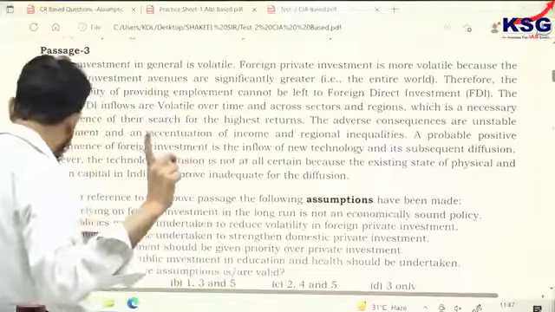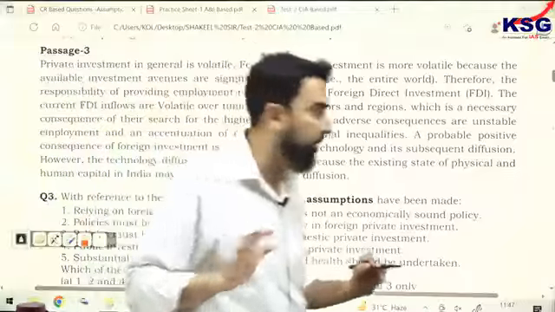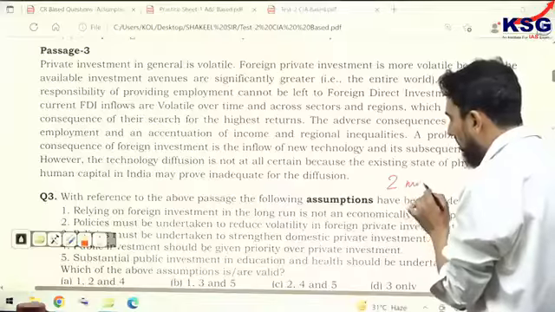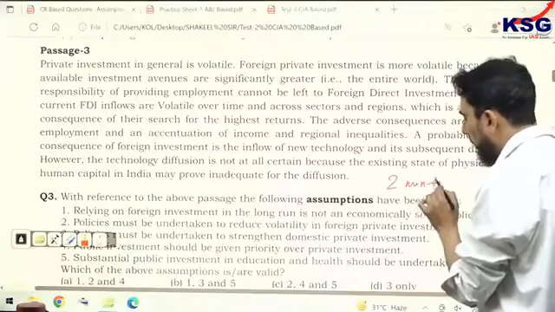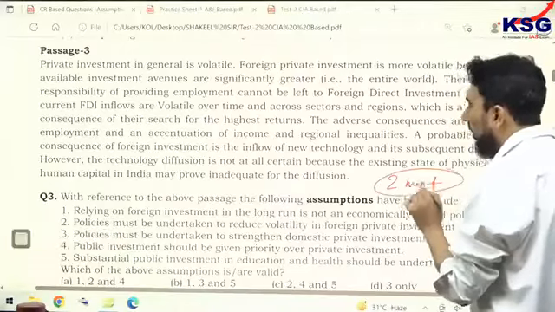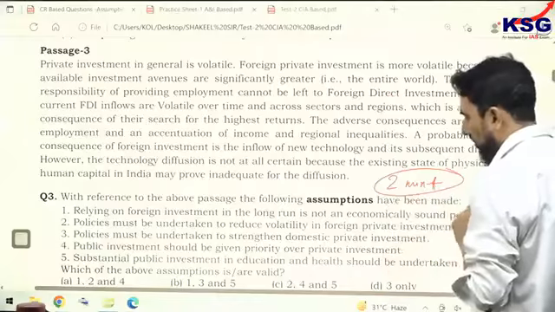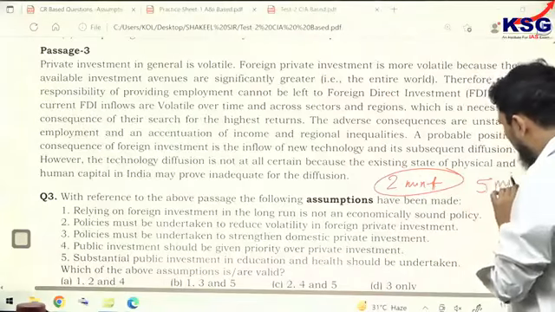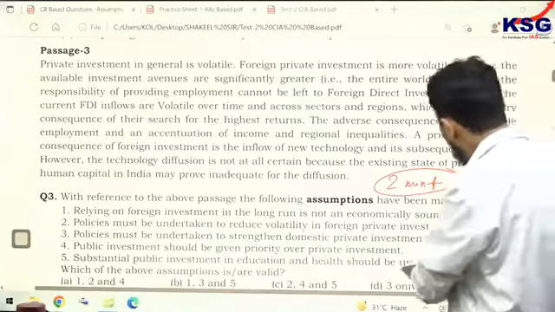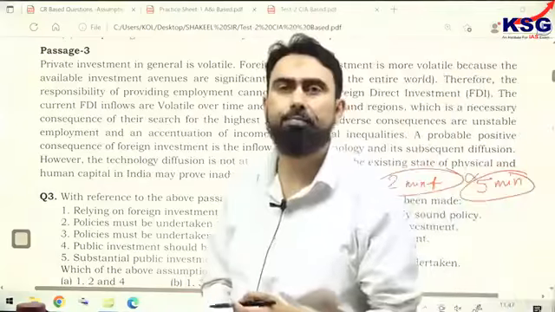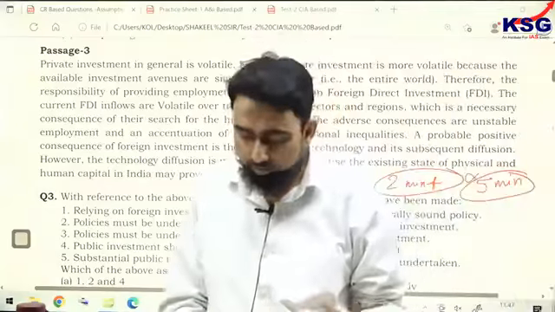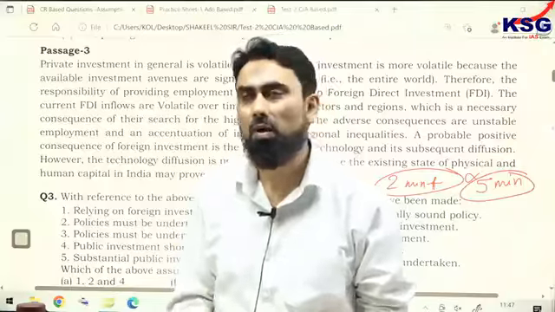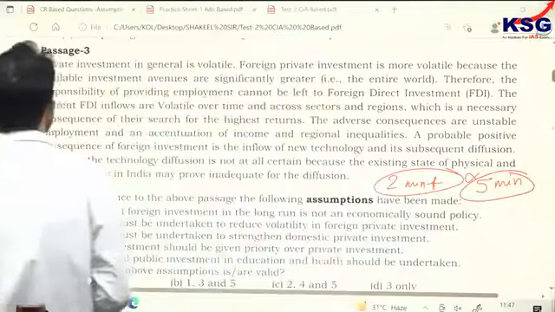Be careful, and on day one I have discussed the strategy in detail, that you should give 2 minutes maximum, or maybe 2.25, 2.5 minutes, to a single para and 1 question passage. Suppose a passage is going to be solved in not less than 5 minutes, then unnecessarily you are wasting your time. And even after 5 minutes there will be doubt. So you have to be careful of this one.